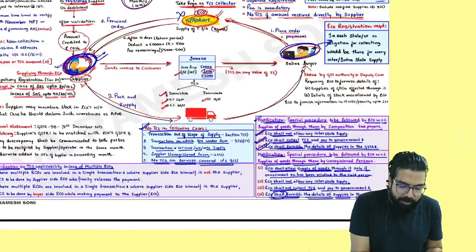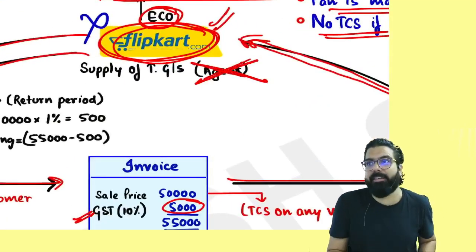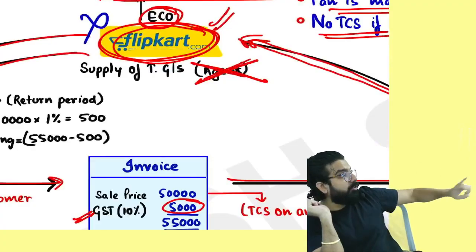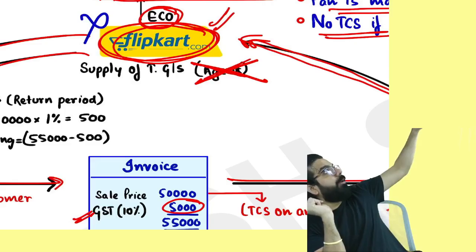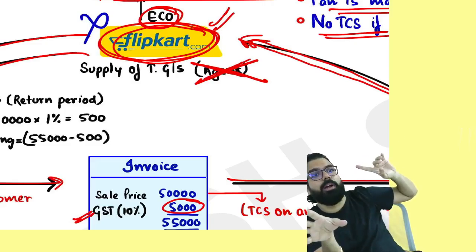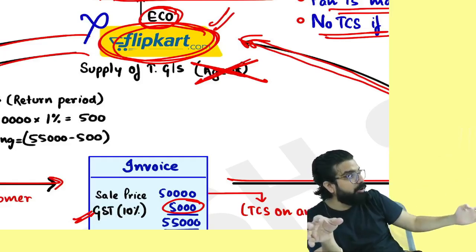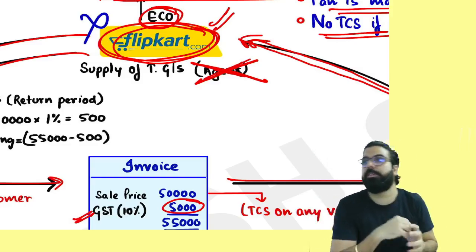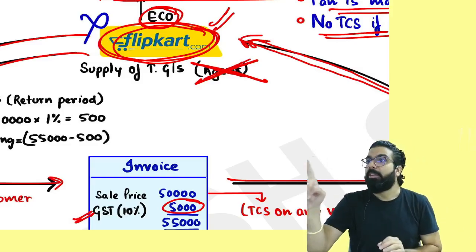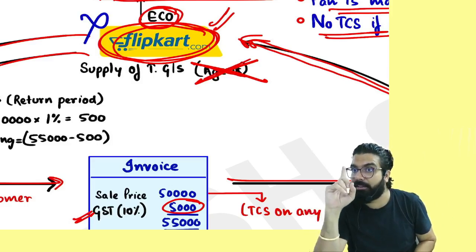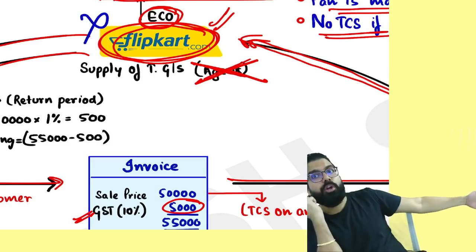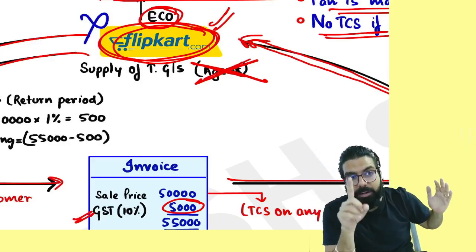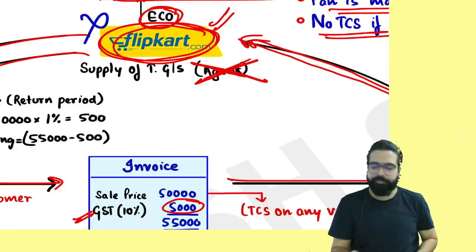Remember, if you are supplying through e-commerce, e-commerce should not be your agent. Listen, the sale is only one. I sold to the customer, payment went to e-commerce, and e-commerce is making the payment to me. Then TCS will come. But if I sold to e-commerce, and e-commerce sold to you, you paid e-commerce, and e-commerce made the payment to me, then no TCS. Simple. Sale is one only: I sold the goods to you, you made the payment to e-commerce, and e-commerce is making the payment to me. E-commerce will deduct TCS.